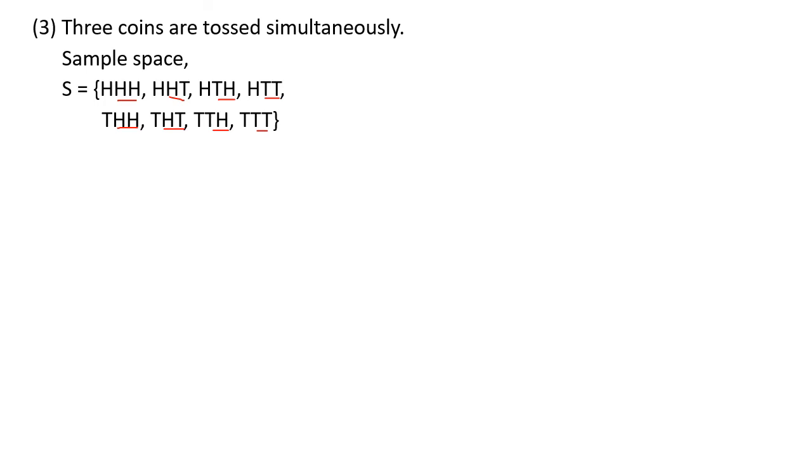Then for 3 coins, what you have to do is simply in the first line, write down H in front of that everywhere. Okay, the first one you have to change. See, everywhere you will find H here in the first line. And in the second line, you have to write down T 4 times. Okay. So this way you can write down the sample space of 3 coins very easily without doing any mistake.